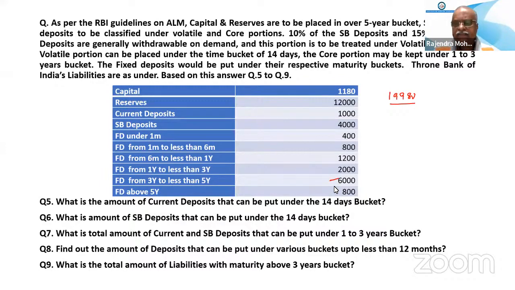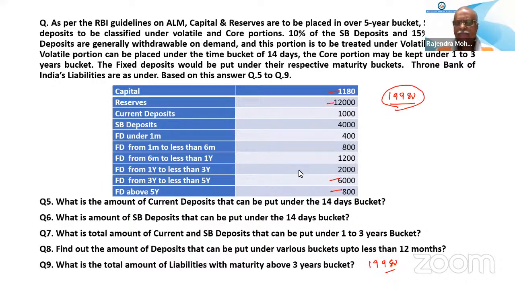Capital and reserves of 6,800 are to be kept under the 5 years bucket. So 12 plus 6, 18,890, so 19,980 is the correct answer.